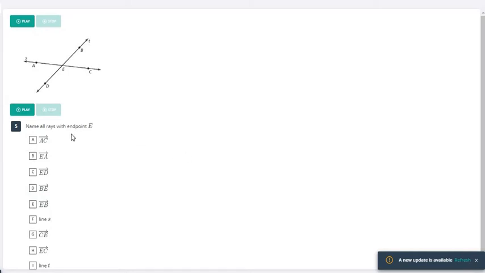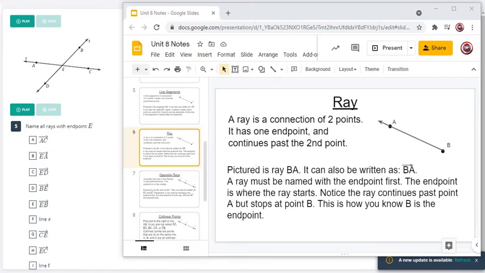All right, number 5, it says name all rays with endpoint E. So this slide here talks about rays, and the main thing you need to know about rays is that when you name a ray, it must start with the endpoint. So here the endpoint is B. It does not go on past that. It goes on just in one direction. So we have to name this BA.